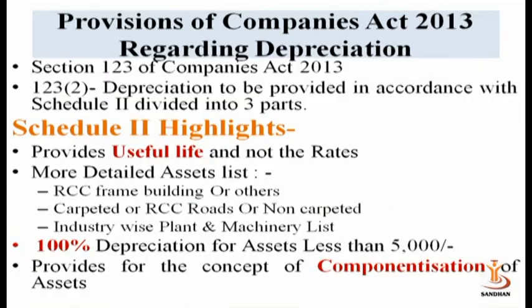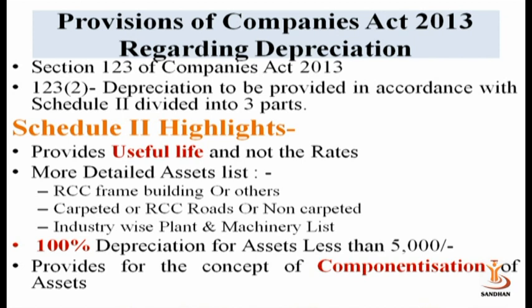The next provision is given in Section 123 of the Companies Act 2013 in Schedule 2, which highlights the useful life and not the rates. As per the Companies Act 2013, now the emphasis is to be given on useful life.